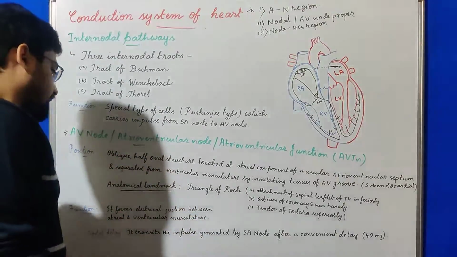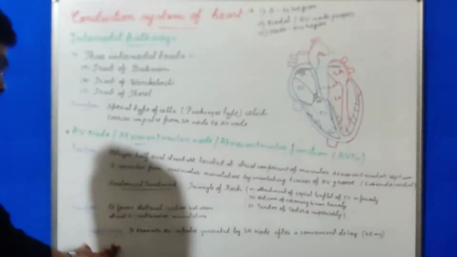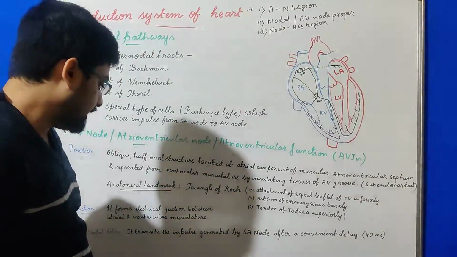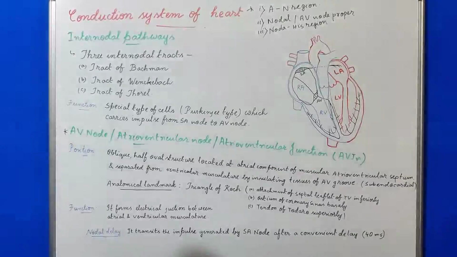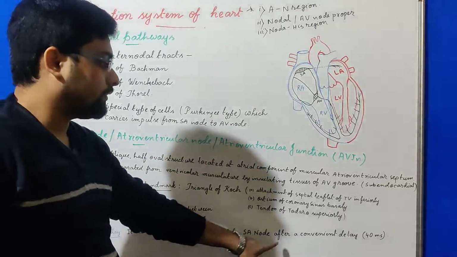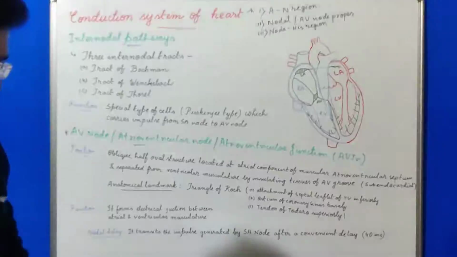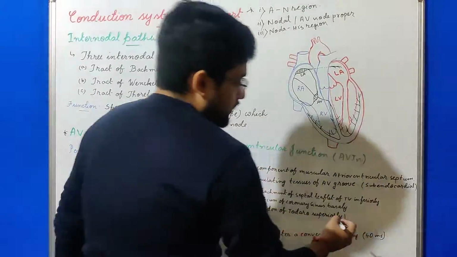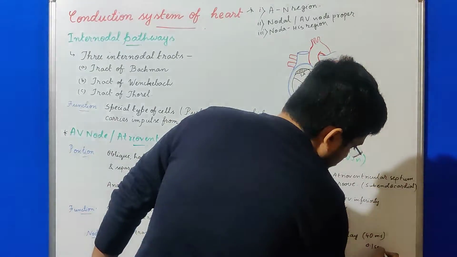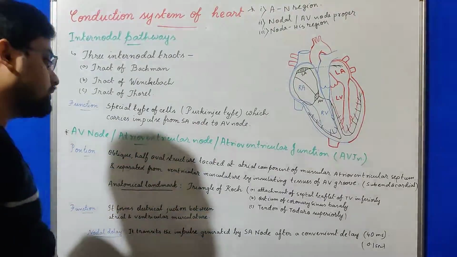Now here a significant delay occurs, which is called nodal delay. This is a very important phenomenon. The delay which occurs at the AV node means that it transmits the impulse generated by the SA node after a convenient delay, which is 40 milliseconds, or to remember it easily, you can say 0.1 second. Now, what is the function of this nodal delay?